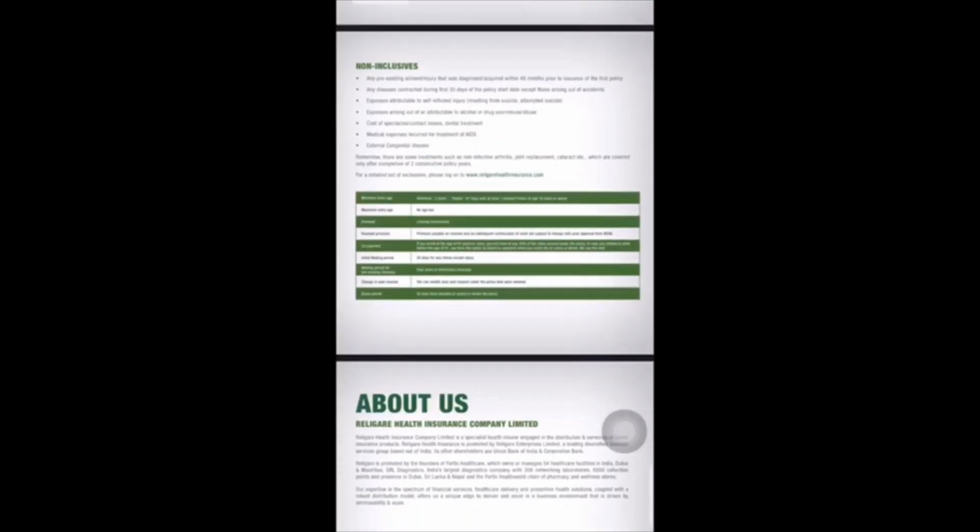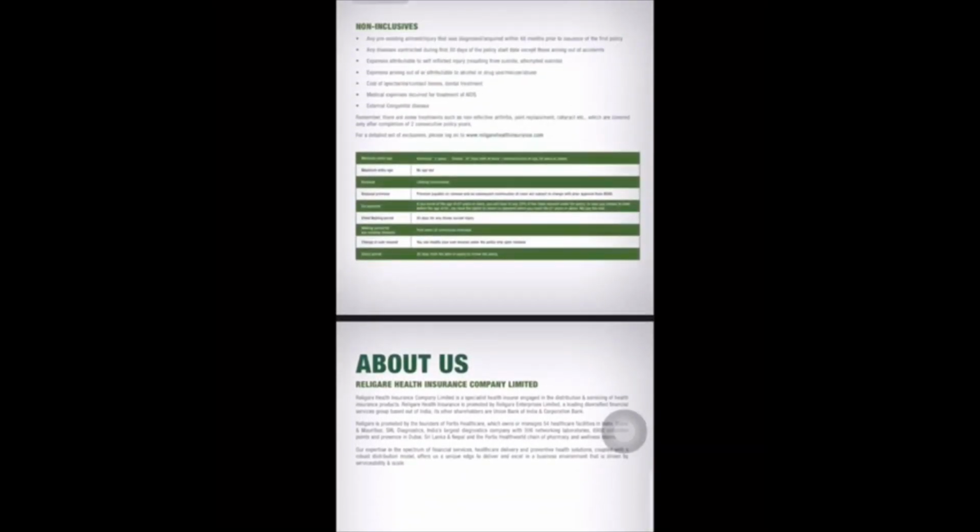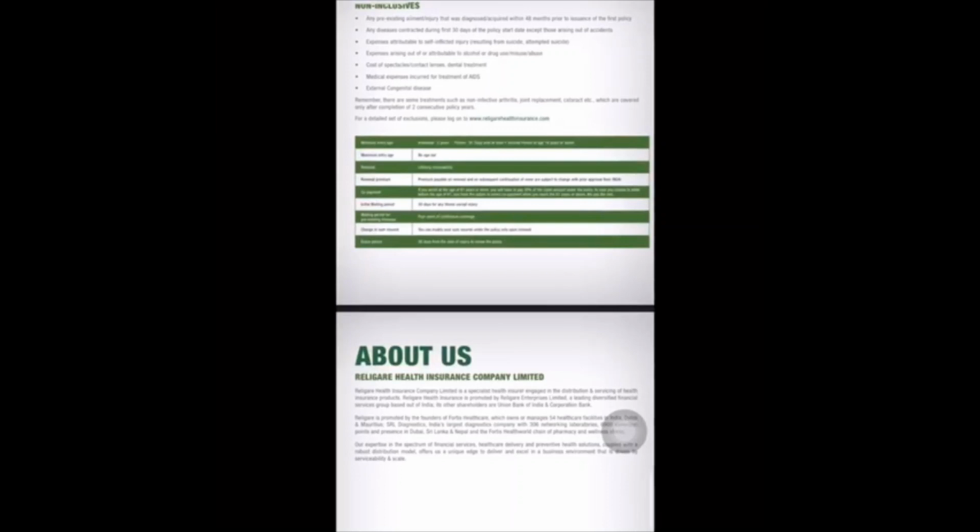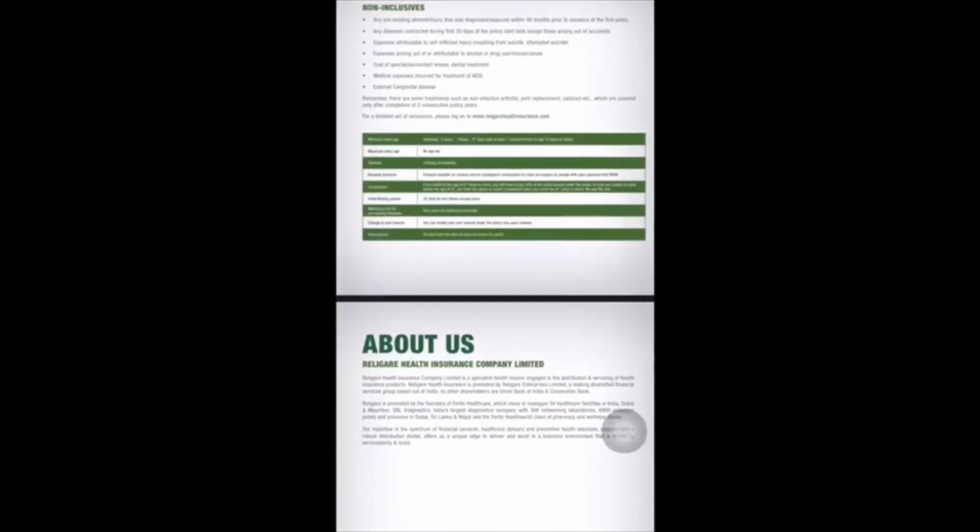The minimum entry age has no bar, which means any age group can opt for the policy. The renewals can be done lifelong. The age of 60 plus has a co-payment of 20%. The initial waiting period for diseases is 30 days and the accidental cover is from day 1. They provide you the grace period of 30 days if you think to cancel the policy. So now let's have a look at how to buy the policy.